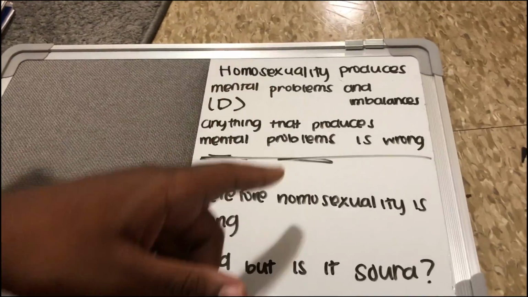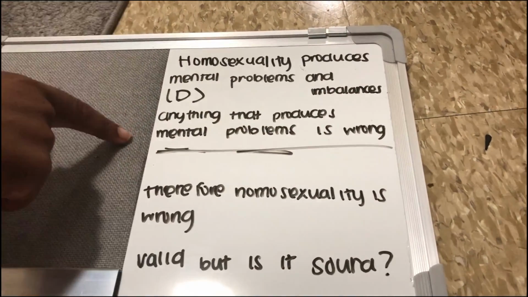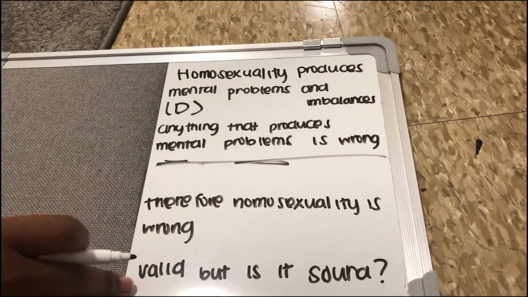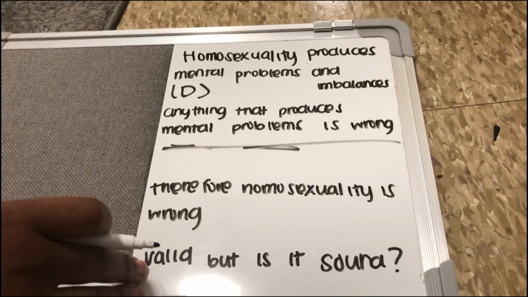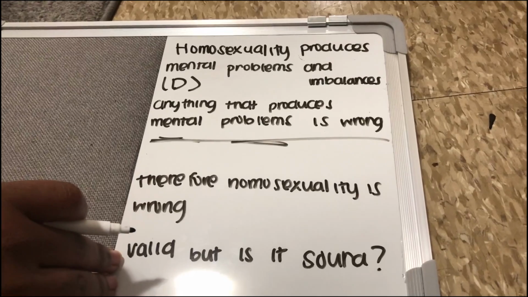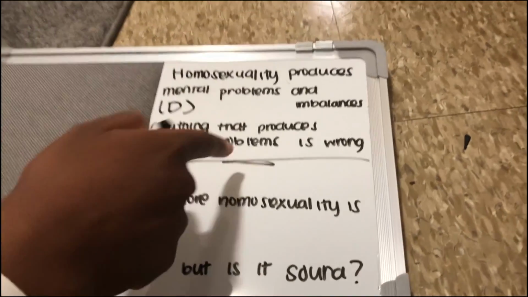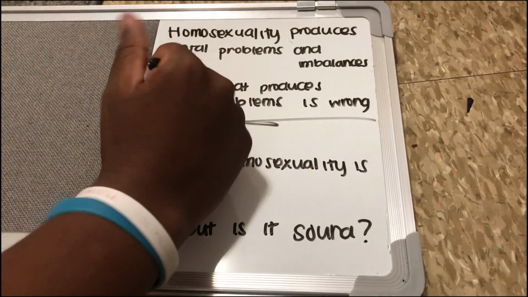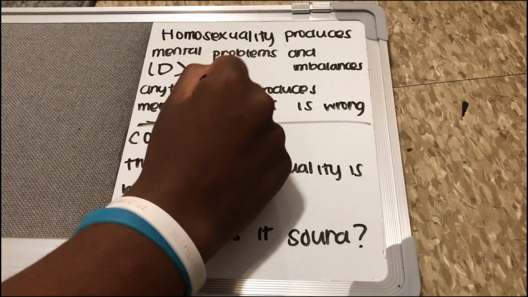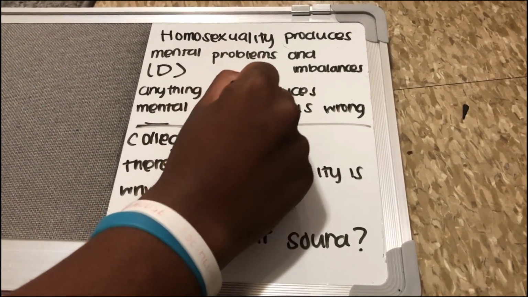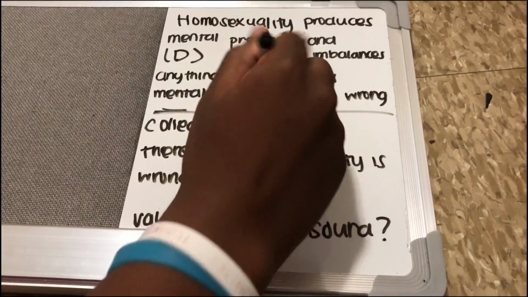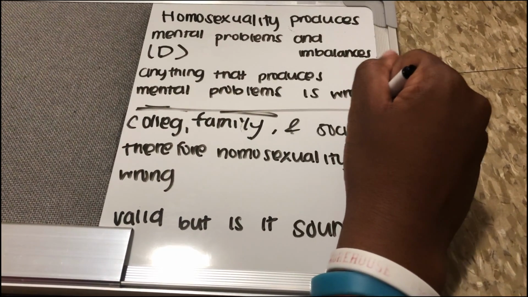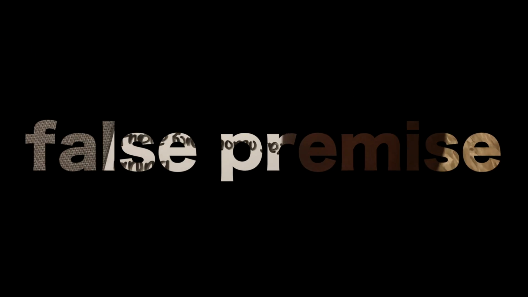And then anything that produces mental problems is wrong. This is false because not everything that produces mental problems is wrong. So for instance, an example would be college. College produces mental problems, but that does not make college wrong. It just lets us know that college is hard. So college would be one, and then also family could be another, and society. So we can rule this one as false.